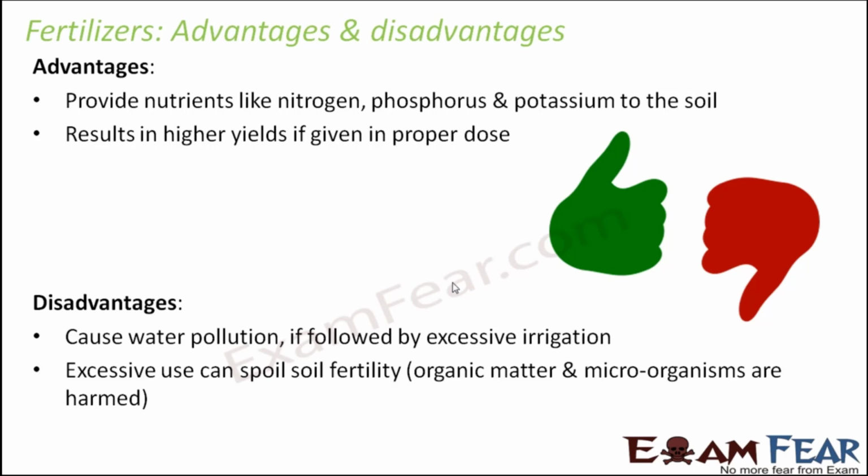Excessive use of fertilizers can spoil soil fertility because organic matter and microorganisms are harmed, because as I said, these fertilizers are nothing but chemicals. So if you add too much chemical into the soil, the soil fertility will get adversely affected. So when we are using fertilizers, we need to make sure that we are using them in proper dose. If we use it in proper dose, we will get very good output. At the same time, we will not see much of its negative sides.